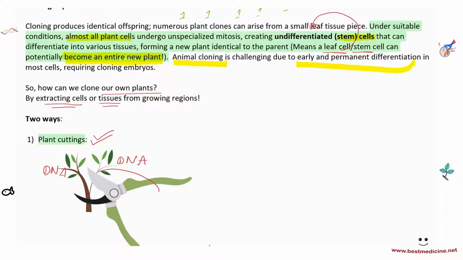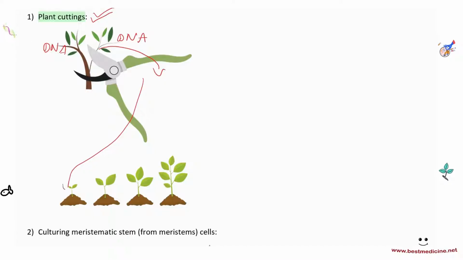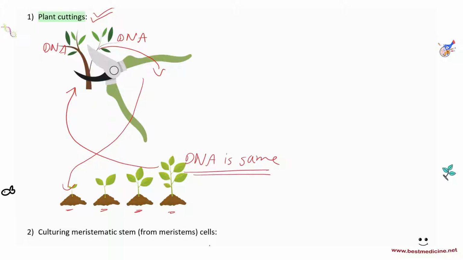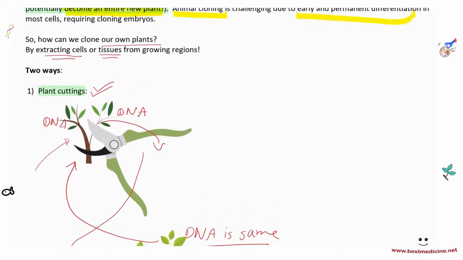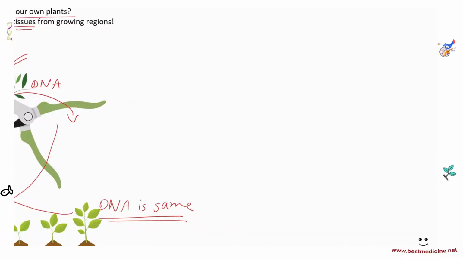And you plant this growing stem in the soil, right? You plant this here. And then this will start becoming its own plant, which will be identical to the original plant because it has the same DNA. You understand? So that is how we clone. We can take multiple stems from a big tree and plant as many of these as we like, or as many of these as we're able to, to clone plants. So one way of cloning plants is by using plant cuttings.